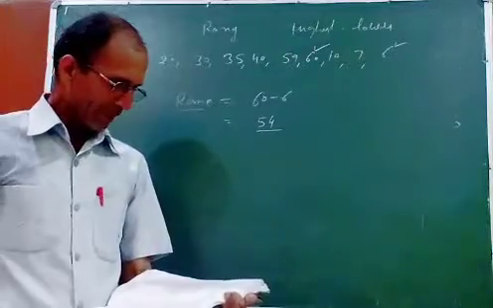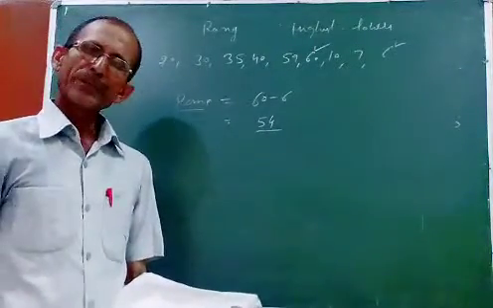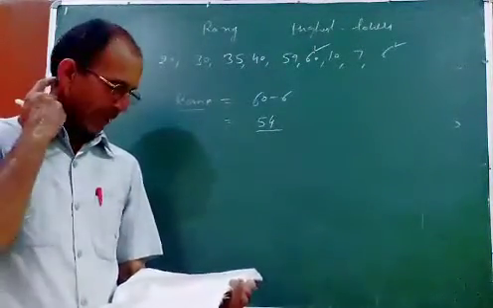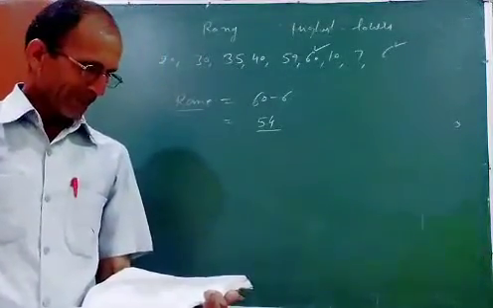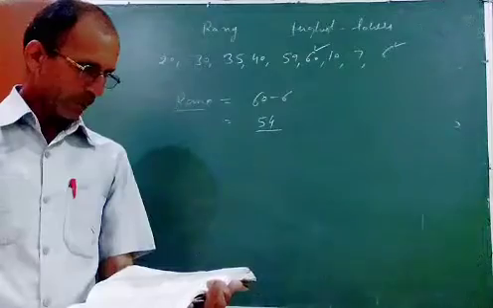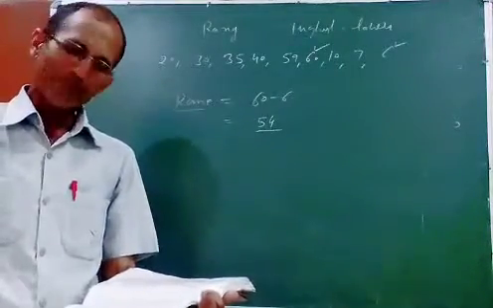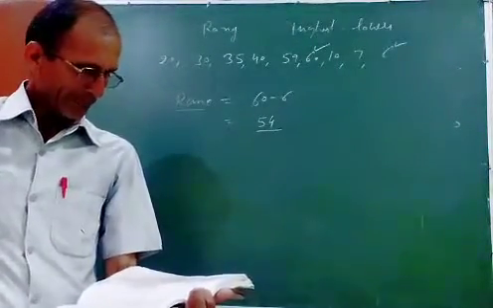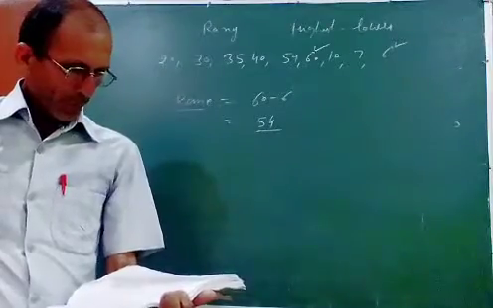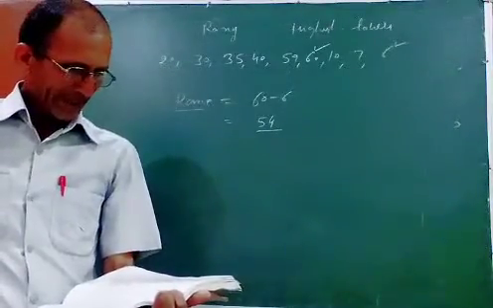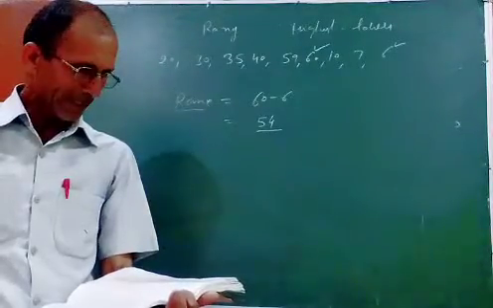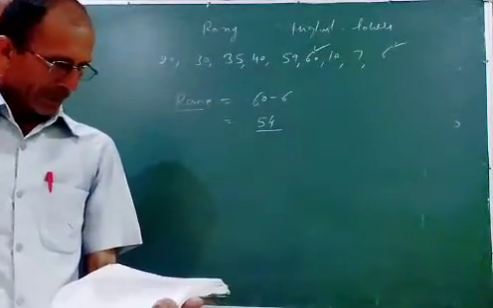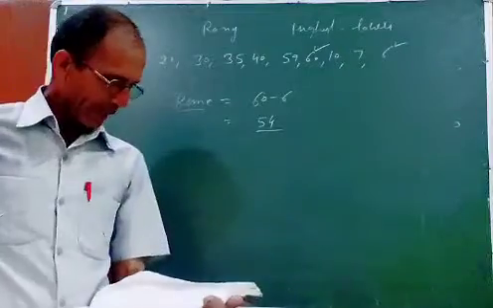So 8 plus 6, which means 14 students failed, because the passing mark is 40. The third class interval is representing more than 40, 40 to 49. It means 40 is included here, and 39 is not included here. So 14 students failed.